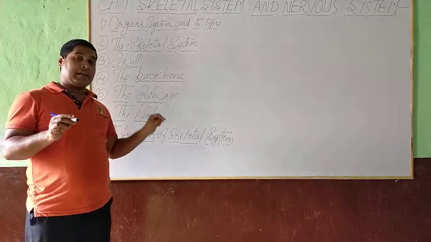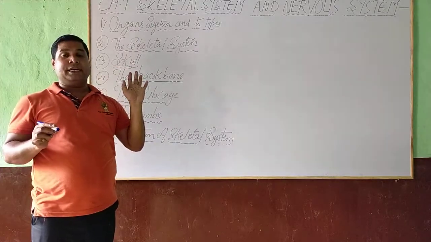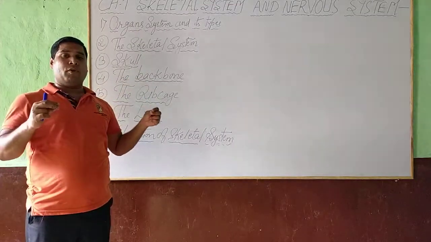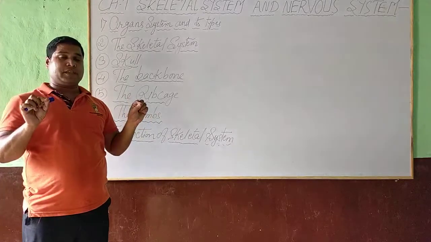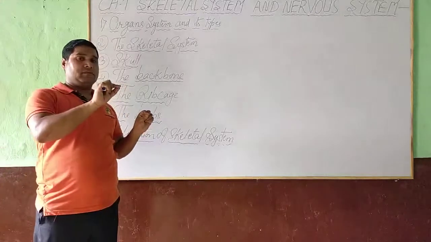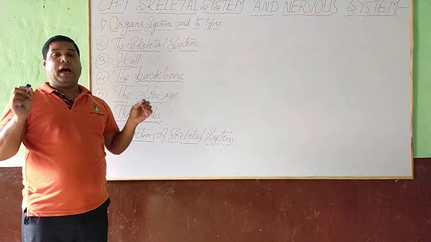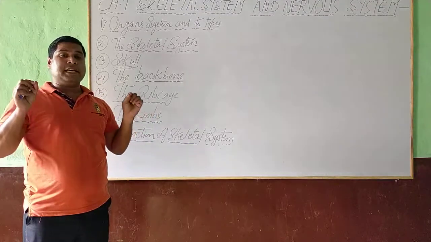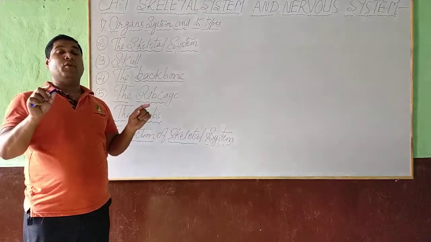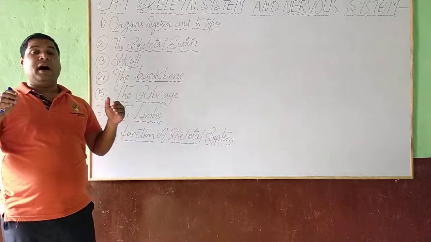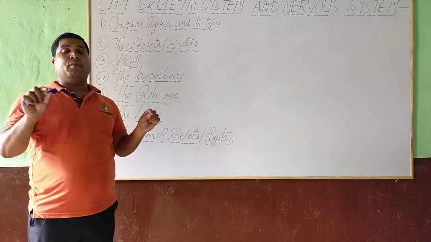But when the child takes birth, the number of bones present is 300. Dear student, few long bones of a skeleton are filled with fluid known as bone marrow, and RBC is made by bone marrow.